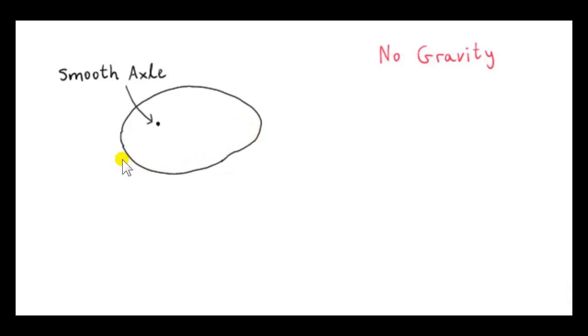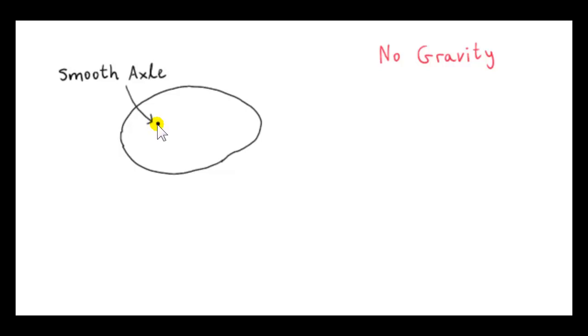Let's suppose that we have a rigid body way out in outer space. No forces are acting on it. In particular, there are no gravitational forces acting on this body. Now, there's a smooth axle that the body is free to rotate about. So, this smooth axle we can imagine is fixed. It could be fixed to a spaceship.